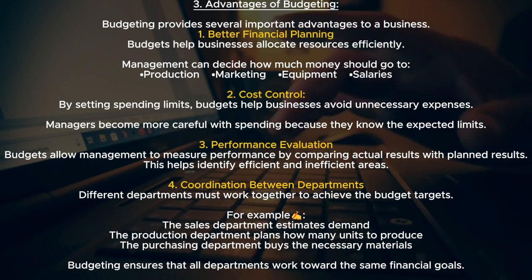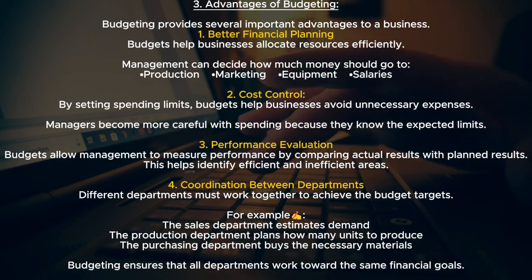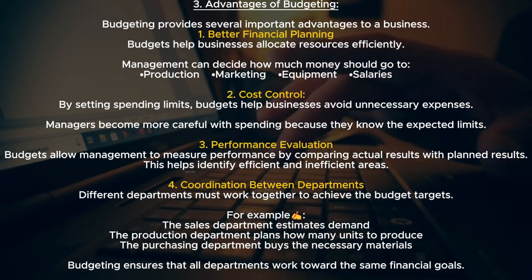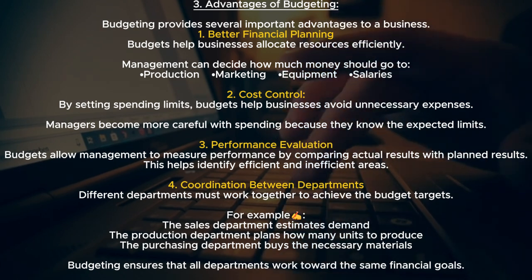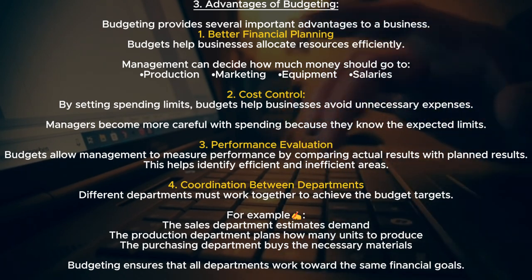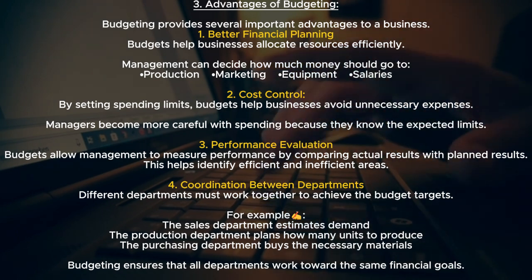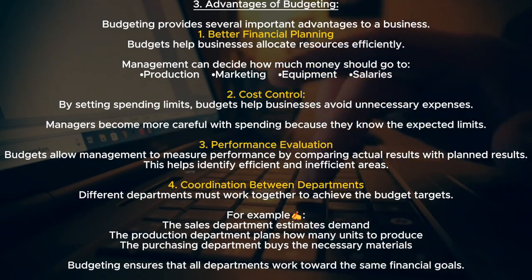4. Coordination between departments. Different departments must work together to achieve the budget targets. For example, the sales department estimates demand. The production department plans how many units to produce. The purchasing department buys the necessary materials. Budgeting ensures that all departments work toward the same financial goals.